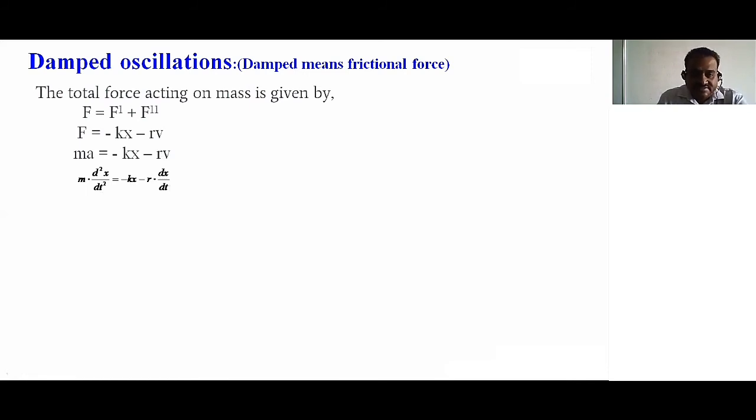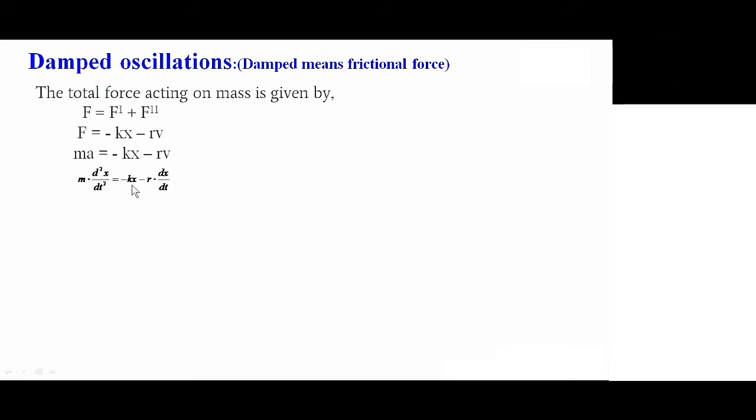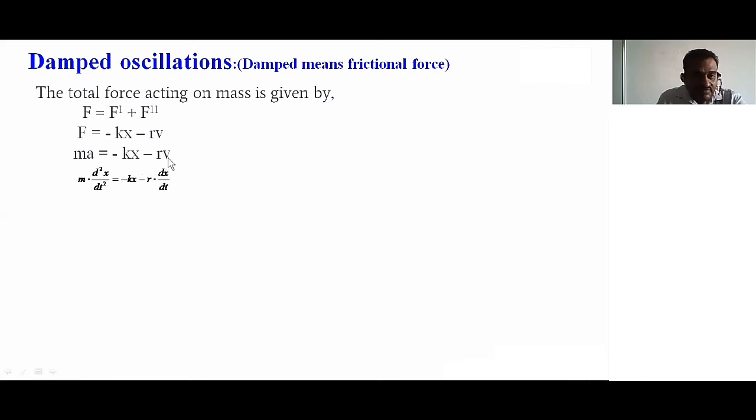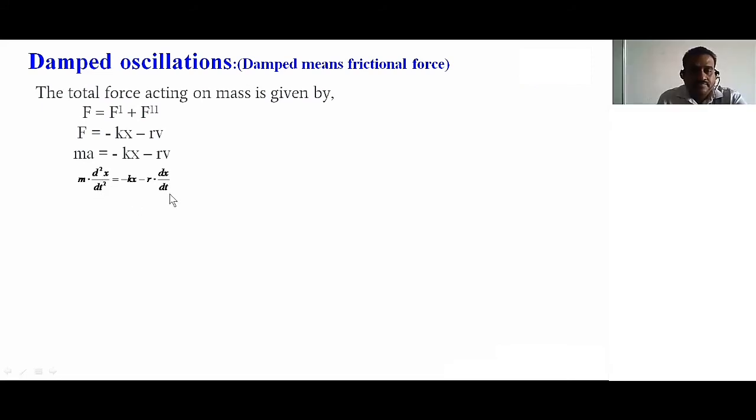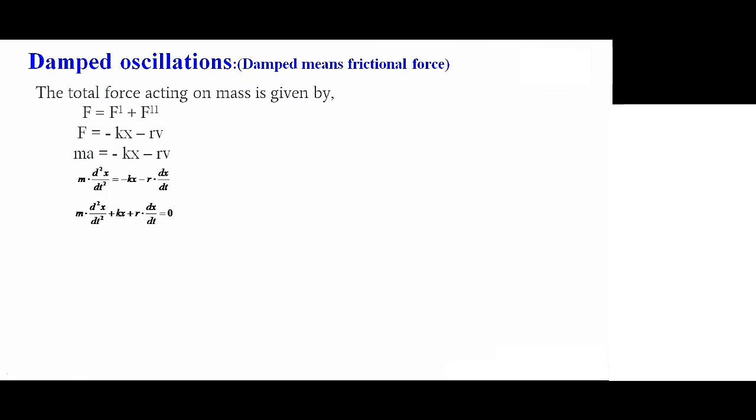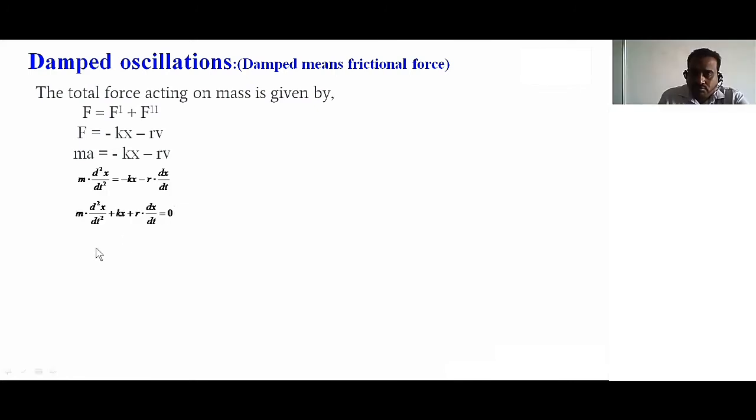If you have any doubt in this formula, please ask me. This is m, this is a, minus Kx as it is, minus r as it is, but velocity is equal to dx by dt. That is from the bridge course I discussed. Someone just asked me, sir, what about the bridge course? For this problem, I discussed yesterday that acceleration is d square x by dt square and velocity is dx by dt. So m into d square x by dt square, same.